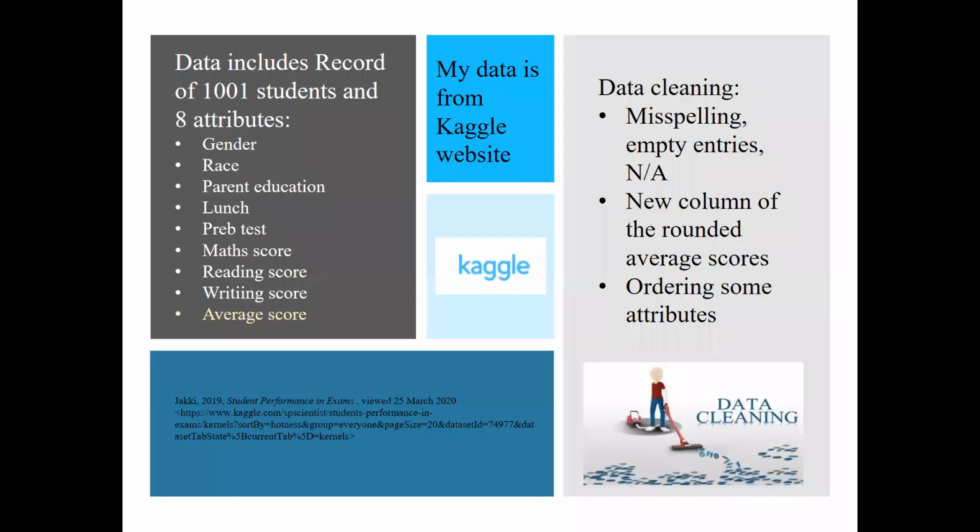I downloaded my data from the Kaggle website. It includes records of roughly 1,000 students with 8 different variables. I checked the whole data set for all sorts of missing or misspelled fields. Fortunately, this data was clean and there was no need for further processing. I also added a new column called average to the data set, representing the rounded average score of all 3 maths, reading, and writing scores.